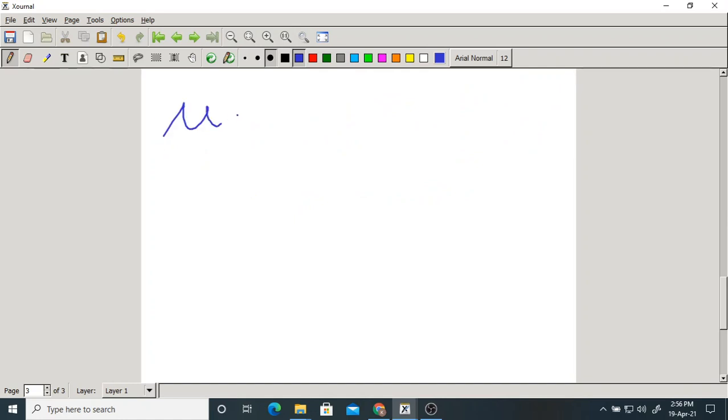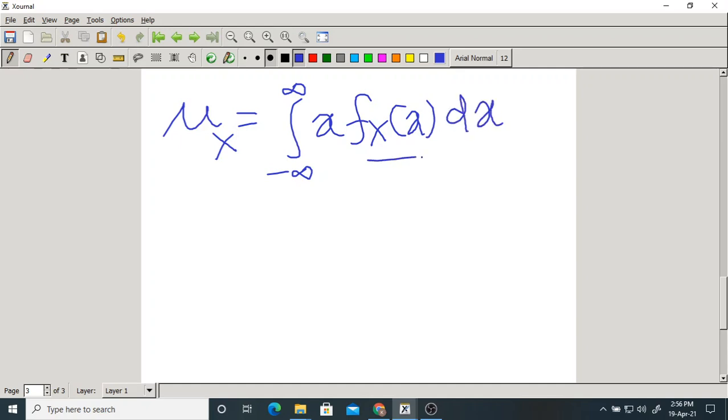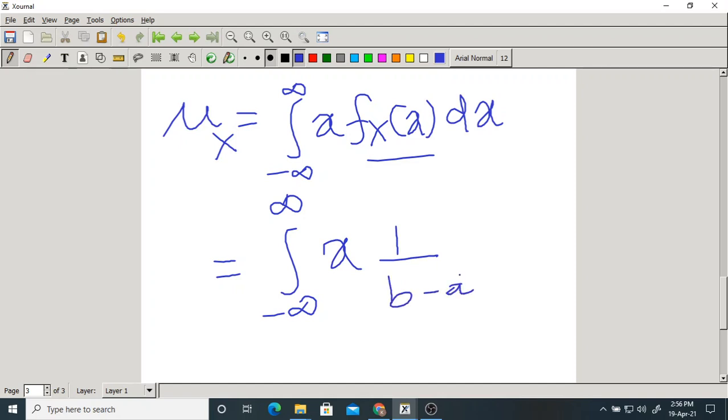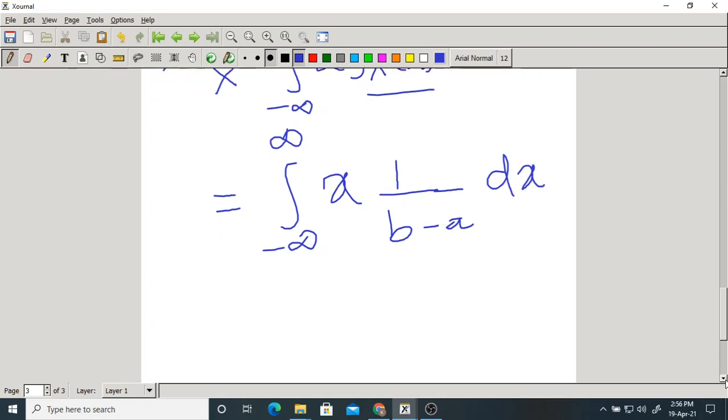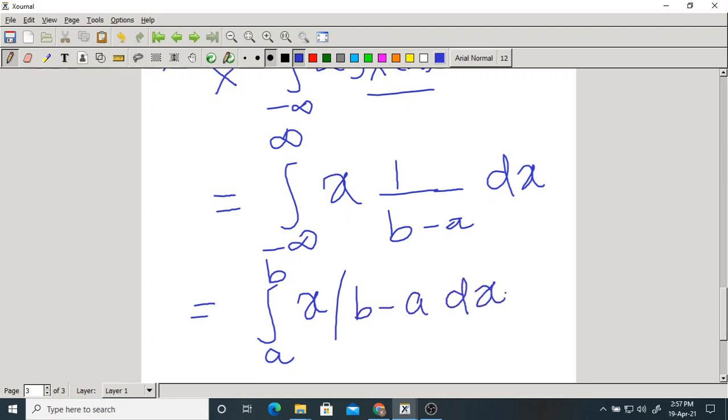So what is the mean, mu x? The formula is the integral from minus to plus infinity of x into fx of x dx. We know the PDF, so this is x into 1 by b minus a dx. What about the limits of integration? They are from a to b. So the integral from a to b of x by b minus a dx.